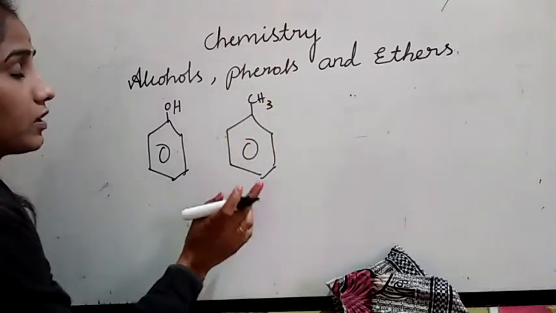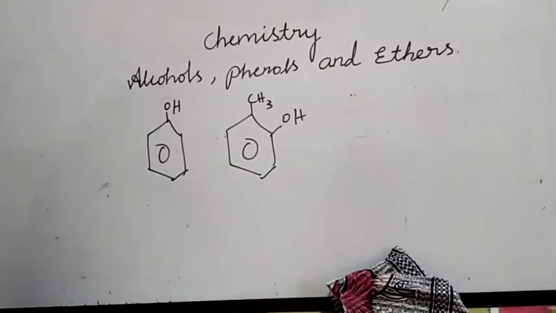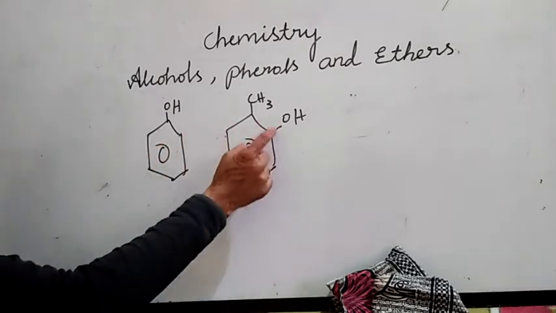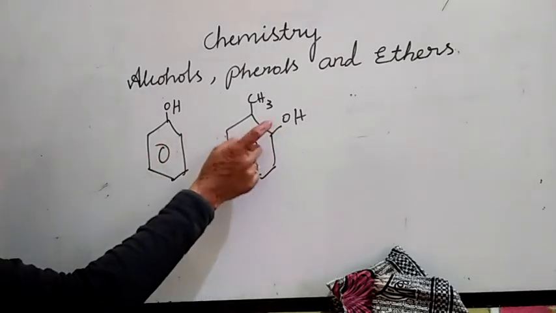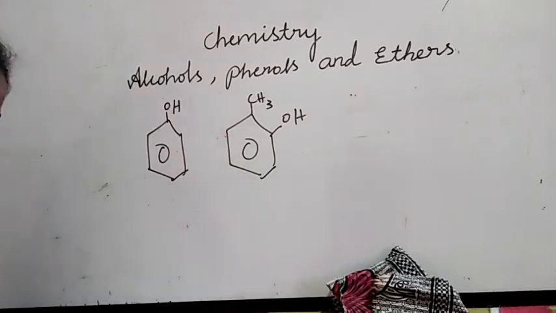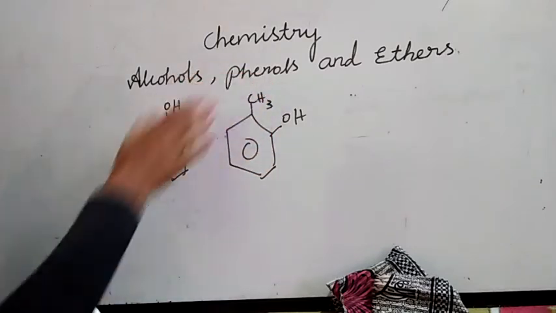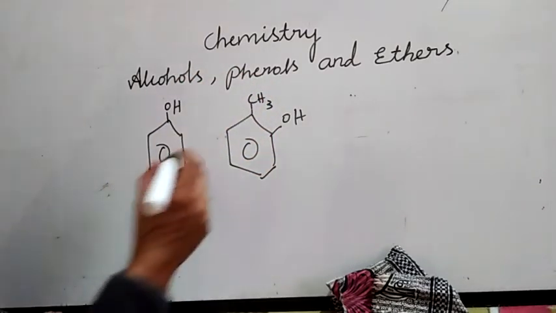If CH3 is attached to a benzene ring, this is toluene. If CH3 and OH are attached, considering the carbon with OH as carbon 1, then 2, 3, 4, this is 2-methyl phenol. That's it. 2-methyl phenol.